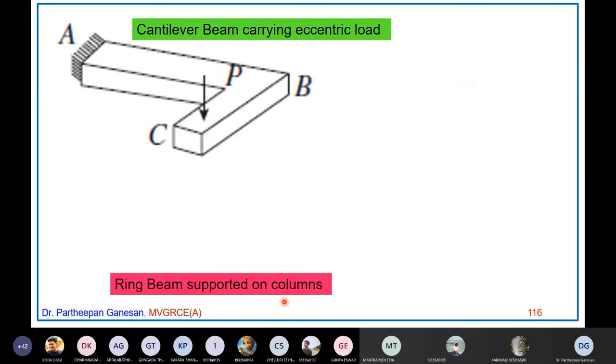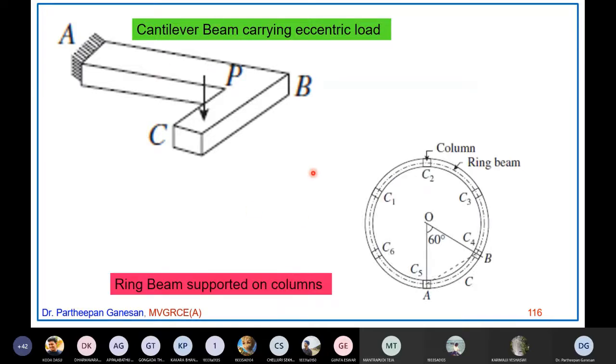Now, ring beam supported on columns. For example, water tank and all. If you see an overhead water tank, the ring beam is at the bottom of the water tank, and this beam is supported on several columns. There are 6 columns here, C1 to C6. Because your beam is a ring beam, a circular shaped beam in plan, it is only supported here and here. So whenever it is getting loaded, this will experience a twisting moment. So this is another example of torsion.